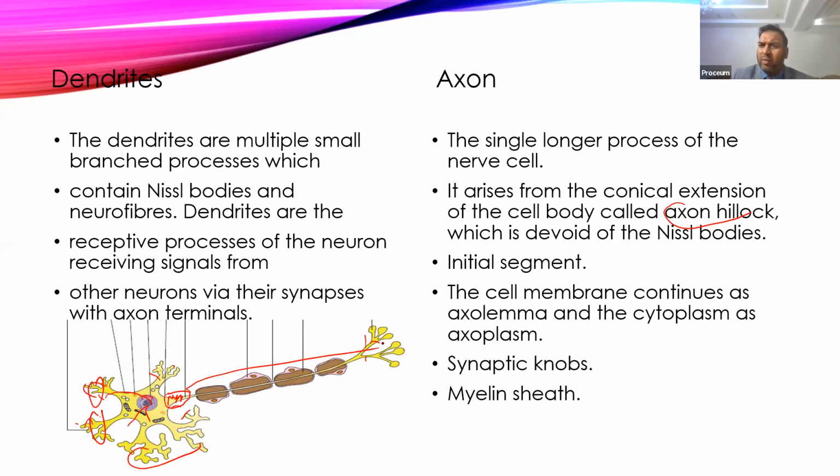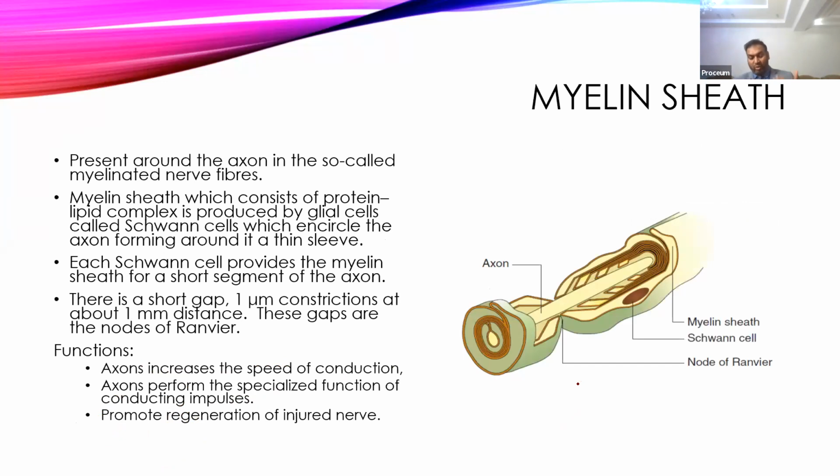Then, whenever you're talking about axon, one word keeps repeating, that is myelinated nerves and non-myelinated nerves. That is related to the myelin sheath. Axons which are covered with the myelin sheath are called myelinated nerves, and axons which are not covered with the myelin sheath are called non-myelinated nerves. The myelin sheath is usually made up of Schwann cells, and the process of generation of the myelin sheath of the nerve fiber is called myelination of the nerve fiber.